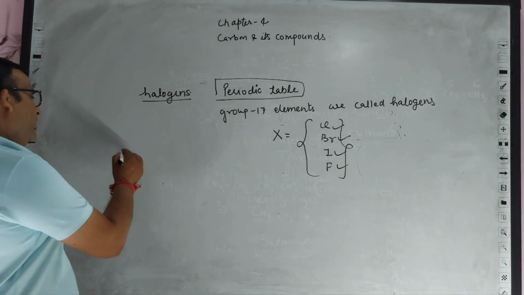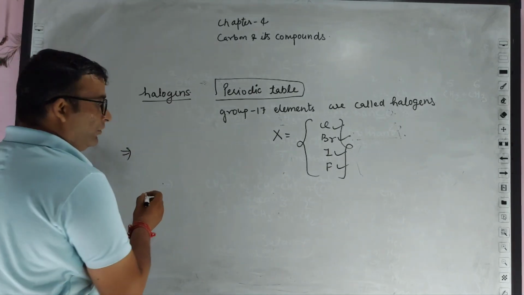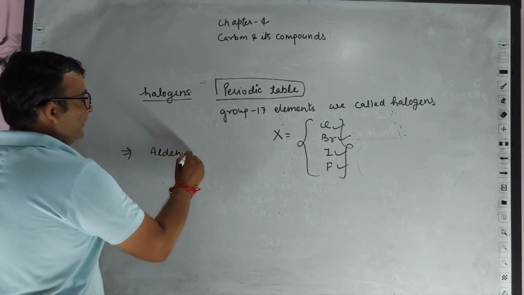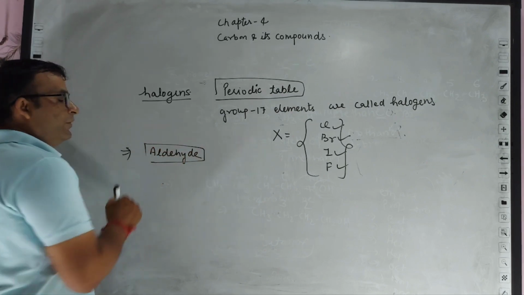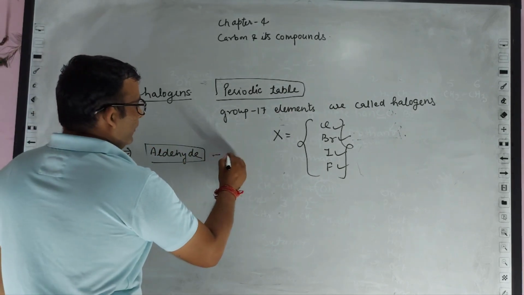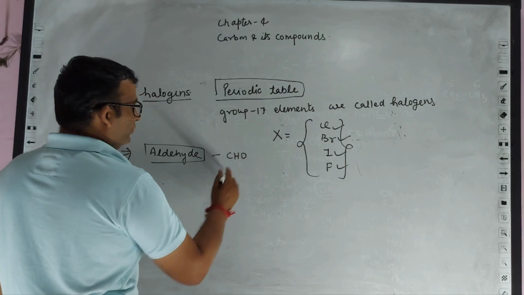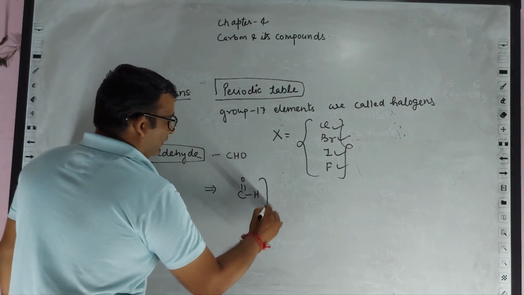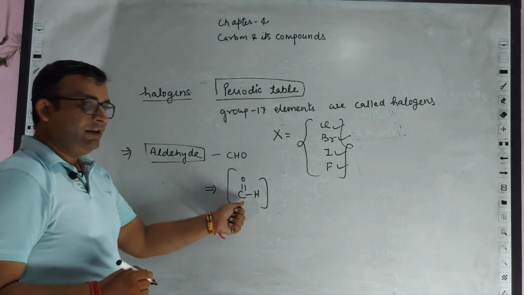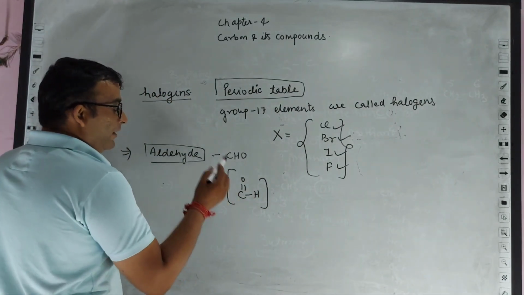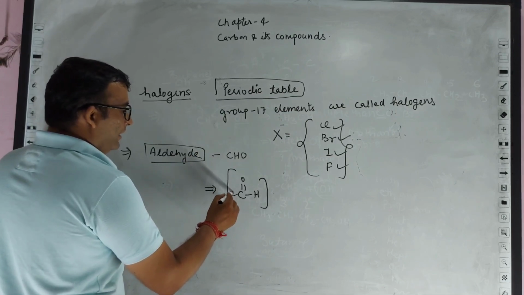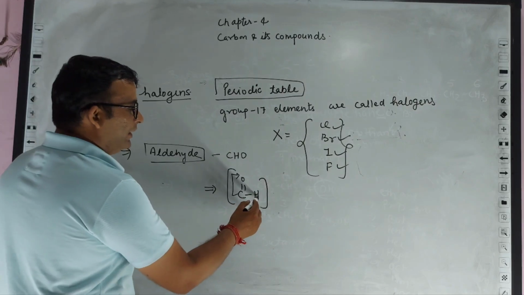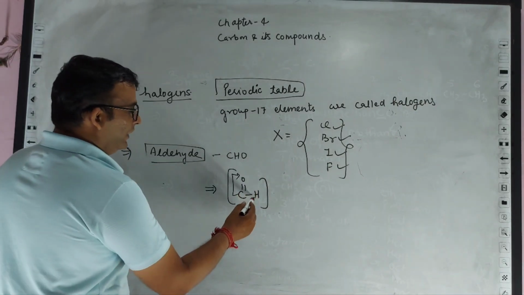Now take another example of a functional group which is called aldehyde. The formula of aldehyde is CHO. If we write it, it would be written in this fashion. Means to say, carbon and oxygen atoms are always attached by a double bond, and carbon and hydrogen atoms are attached by a single bond.